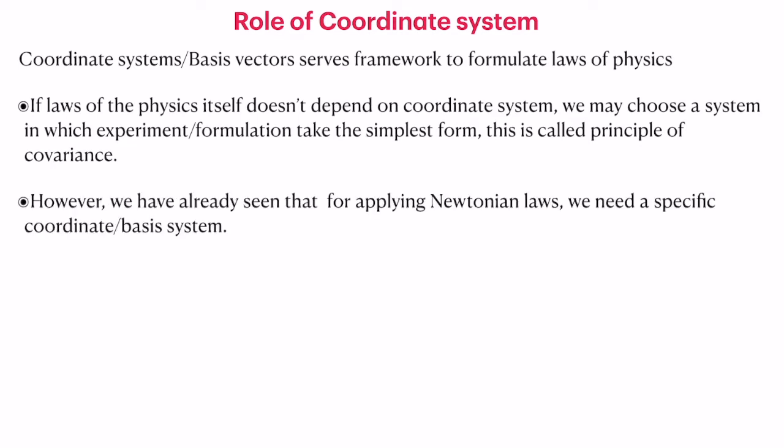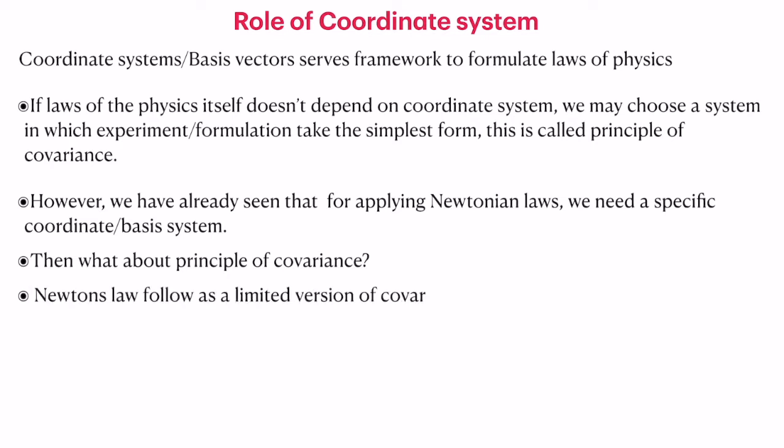However, we have already seen that Newton's laws have a weak point: in order to apply Newton's law, what we need is an inertial frame, and the inertial frame is not generally covariant. That means Newton's laws do not look the same in all coordinate systems. So this makes it somewhat difficult. However, the basic idea has to be further explored to see how we can apply the principle of covariance. If Newton's laws themselves are not invariant under arbitrary coordinate systems, then what is the point of talking about the principle of covariance? We'll have a look at all these things.